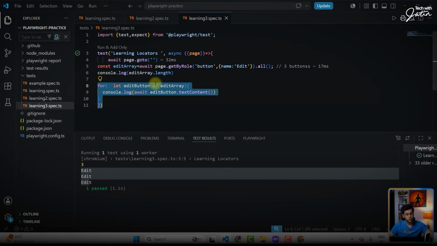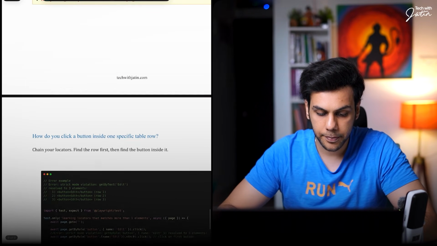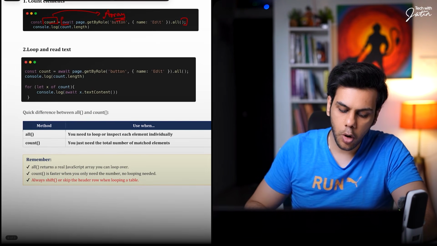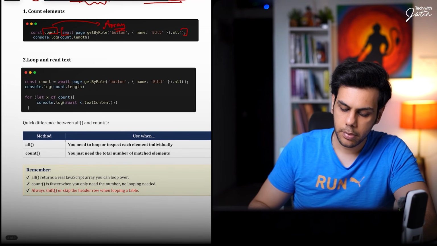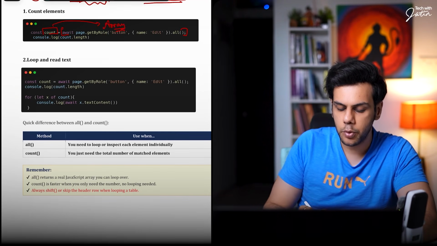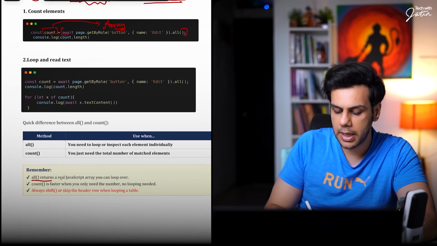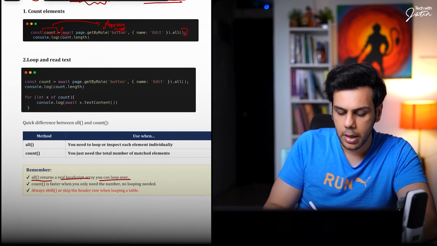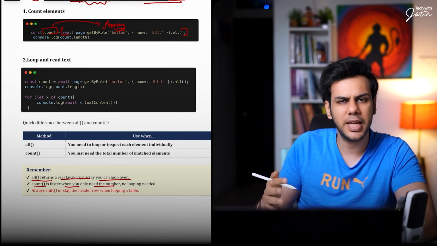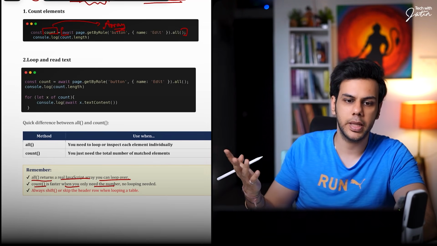Perfect. So let's go back to the iPad also. Now, over here, remember that the all method technically is going to give you a real JavaScript array. So the all returns a real JavaScript array that you can loop over. Count is faster when you just want to know the total number of elements in that particular array instead of looping them.